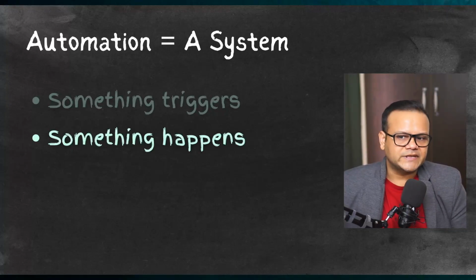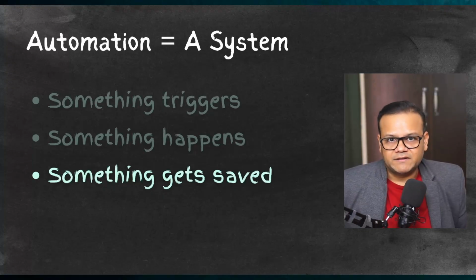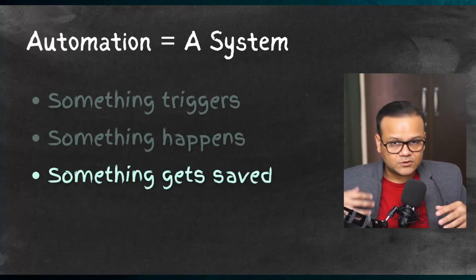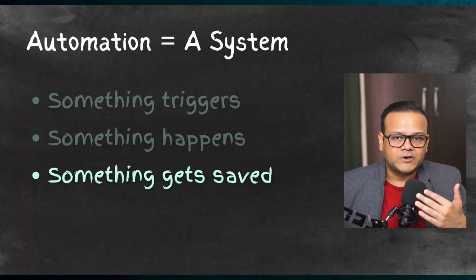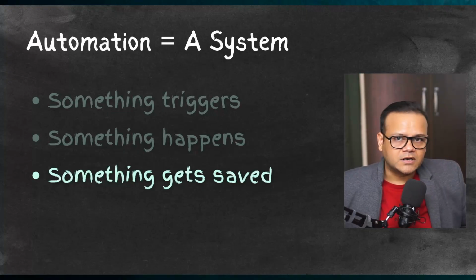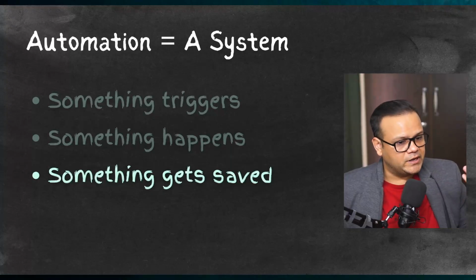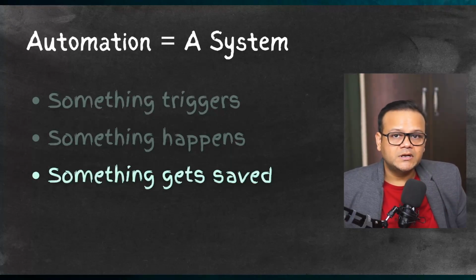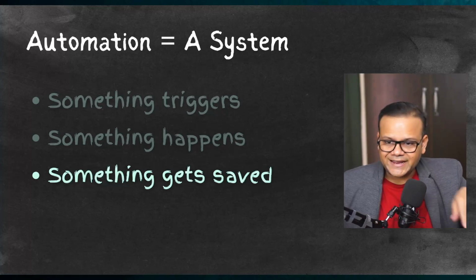So after a trigger, something happens, and based on that something, maybe it gets saved. So another part of the system, right? Someone gave you their information, it's a lead form. Now the lead is coming to your AI system. It's just allocating based on whether it's a warm lead, cold lead, or hot lead, and putting them in a database. Again, it could be as complicated as a Supabase table or Airtable or Google Sheets or HubSpot. So the data gets saved.